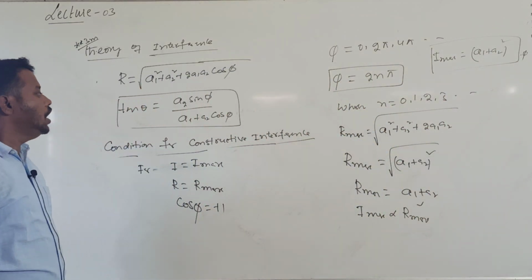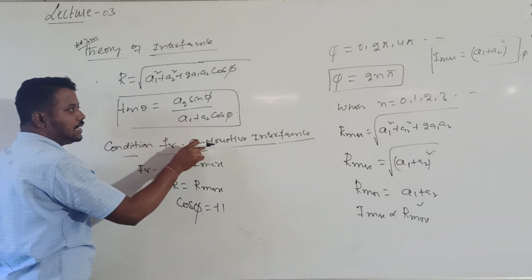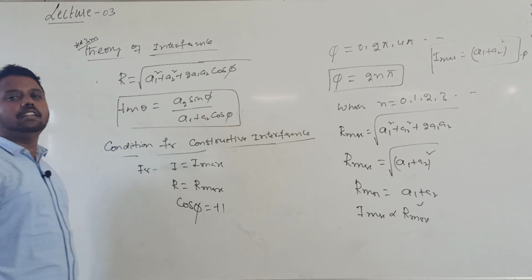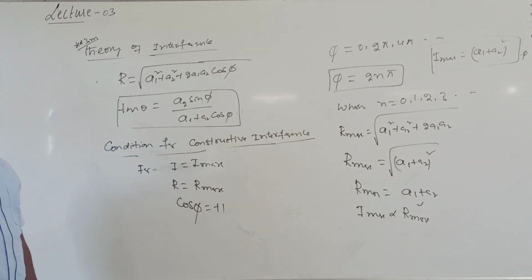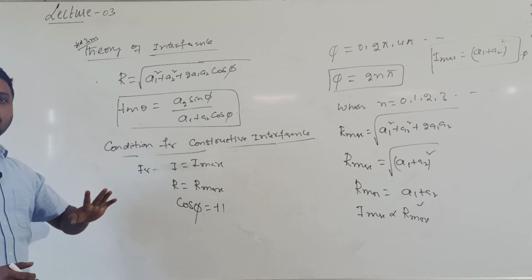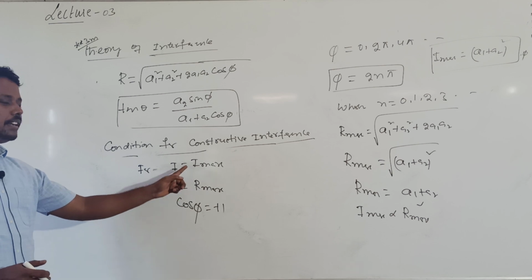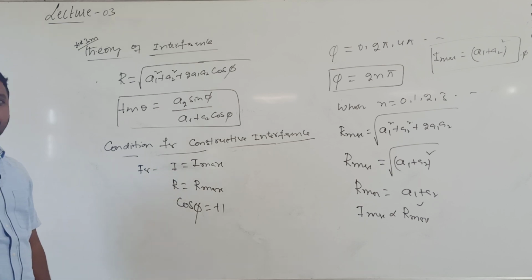You should know, whenever I say interference is constructive, for constructive interference the phase difference between the two superimposing waves should be an integer multiple of 2 pi. When interference is constructive, resultant amplitude and resultant intensity are maximum.